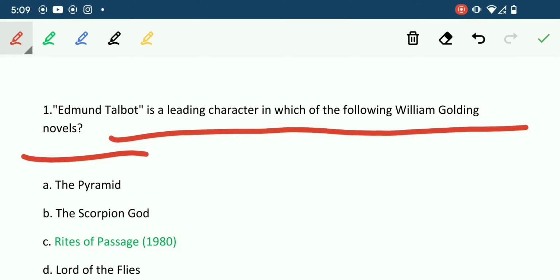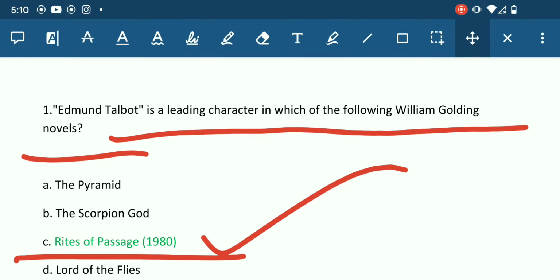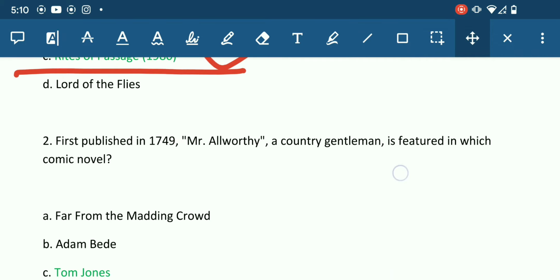So the answer is, we have four options. You must read all the four options, but I have already marked the answer, so please be sure. The answer is Rites of Passage, 1980. Rites of Passage is the right answer, which was published in 1980. So yes, let's see the next question.